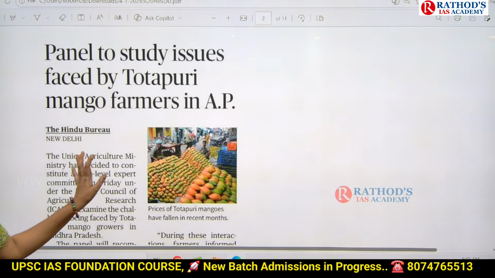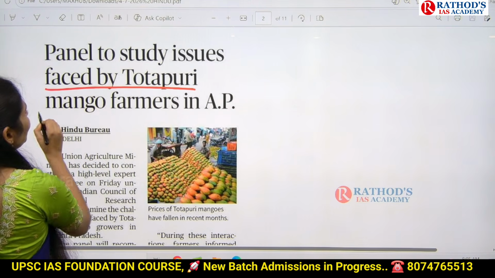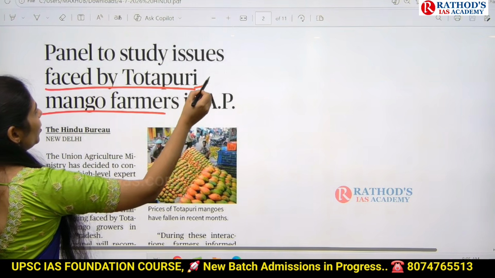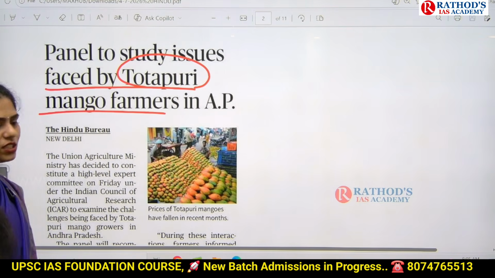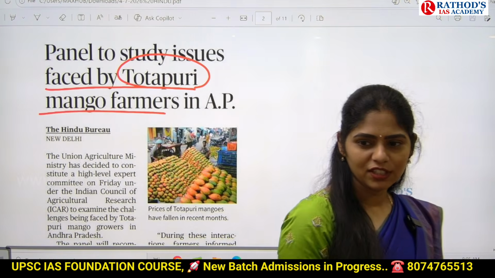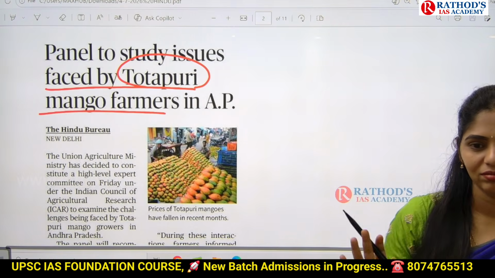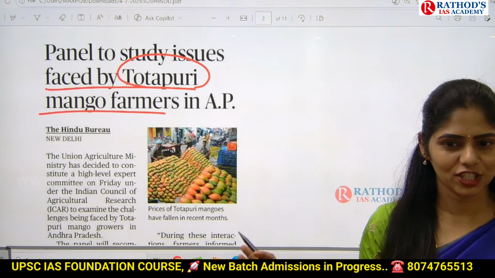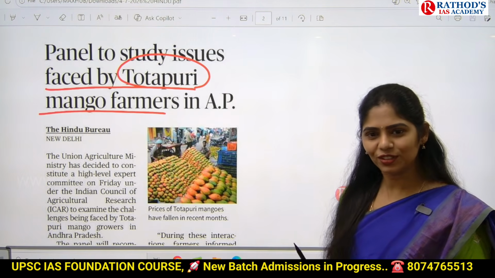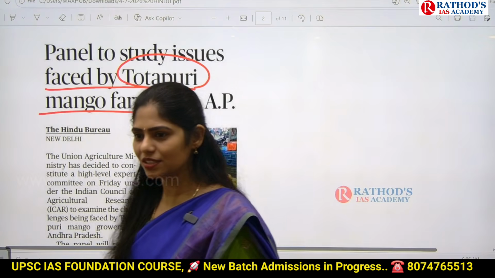Okay, let us see this title. Panel to study issues faced by Totapari mango farmers in AP. So this article is talking about one important species of mango, that is Totapari. I think you might have seen that mango in the market. So what is the shape of that mango? It is having a different shape, right? And what will be the taste? Sweet, only sweet, sweet plus sour mixed.